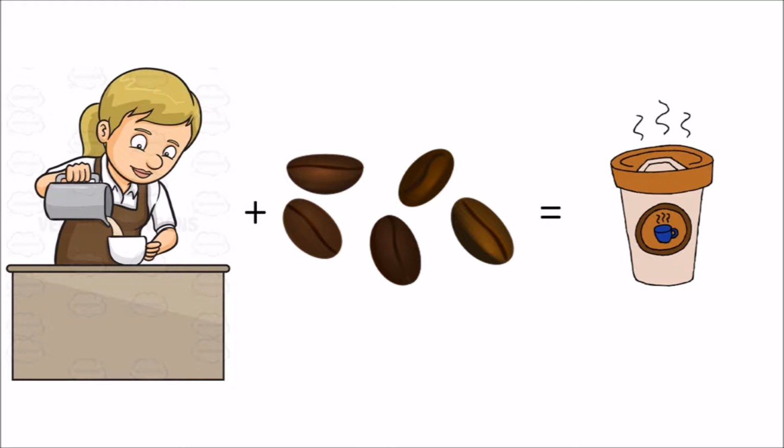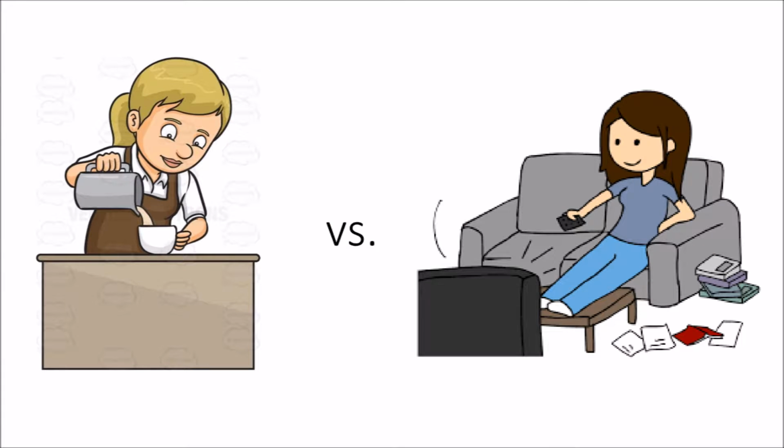There are two important inputs in the production of lattes: coffee beans and labor from workers at the coffee shop. Workers need to make a decision about how much time to spend working and how much time to spend doing other things. What factors affect the decision of a worker on choosing work versus leisure, and how do these things affect the price of lattes?